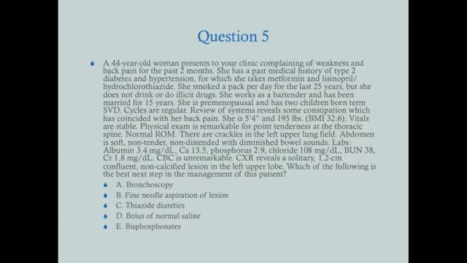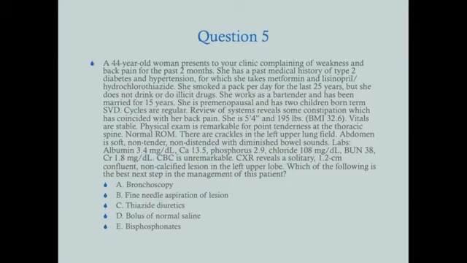Vitals are stable. Physical exam is remarkable for point tenderness at the thoracic spine. Normal range of motion. There are crackles in the left upper lung field. Abdomen is soft, non-tender, non-distended with diminished bowel sounds. Labs show an albumin of 3.4, calcium of 13.5, phosphorus of 2.9, chloride of 108. BUN of 38, creatinine of 1.8, CBC is unremarkable.